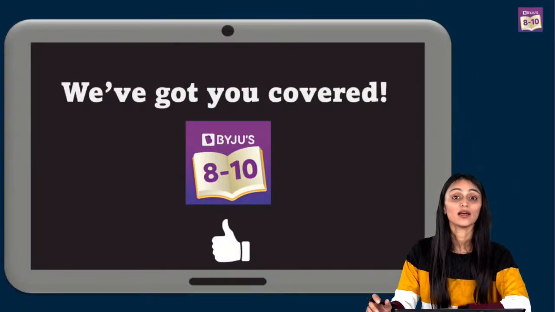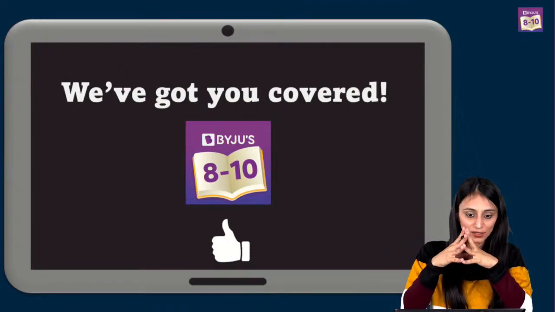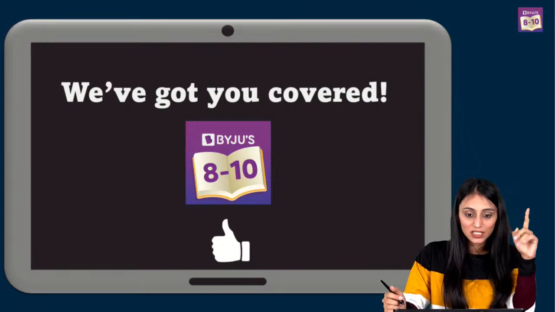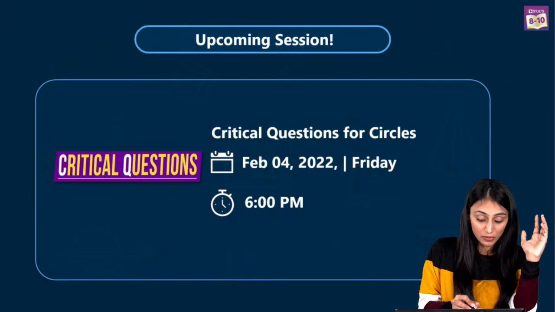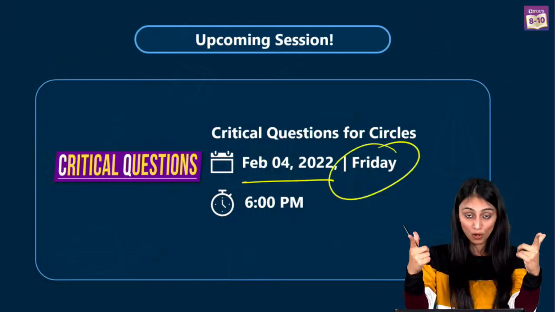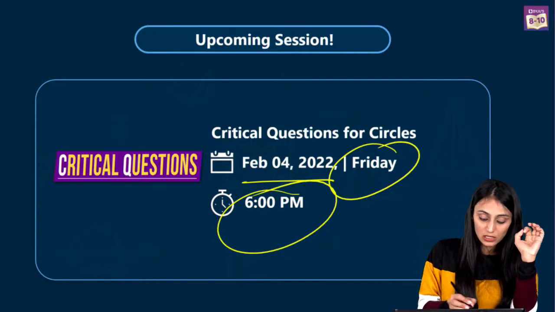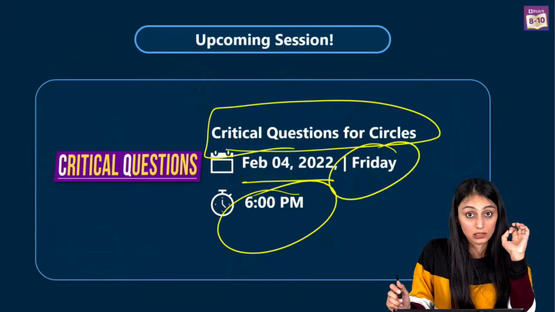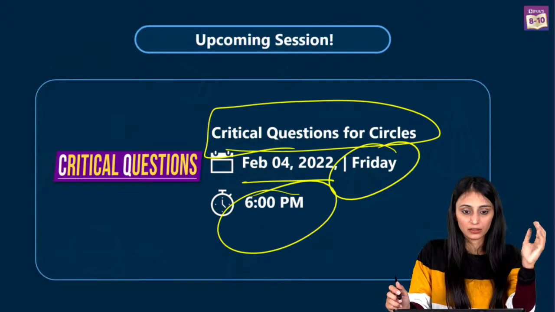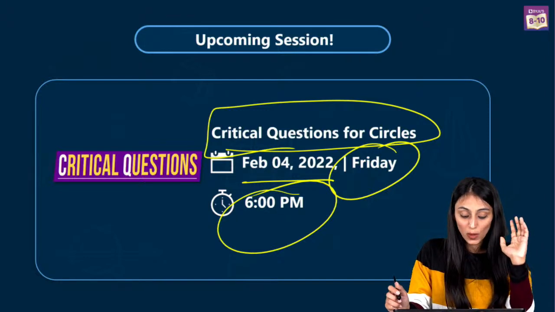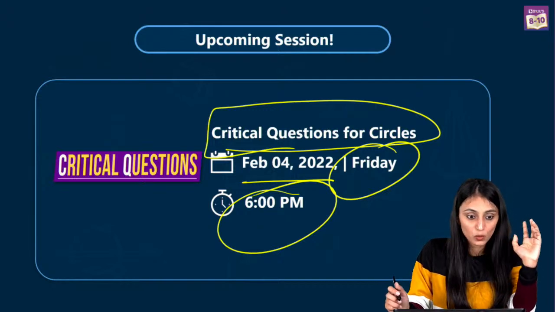All right, so this is not the end. We have got many more sessions for you from Monday to Friday to make you exam ready. Now let me give you a glimpse of the upcoming session. So the next session is on February 4th, that is Friday. That means tomorrow, at 6 p.m. And tomorrow we are going to discuss some critical questions on circles. Trust me, all the concepts we have covered today, whatever concepts you have in NCERT, they are done. Tomorrow I'll be covering some very good questions which are very important from the exam point of view.